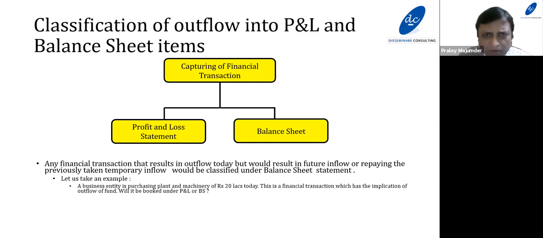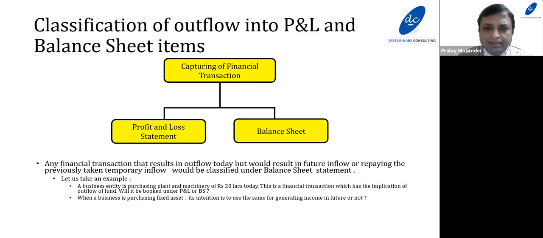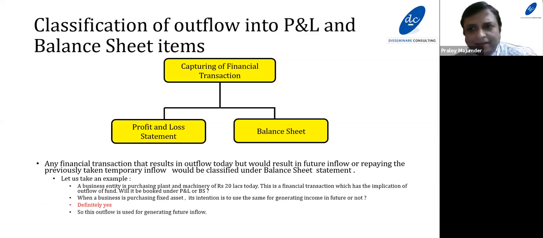Will it be booked in profit and loss or in balance sheet? When some outflow is happening and from that outflow the business entity is generating future income, it should be booked under balance sheet. The intention is to generate future income by using it.